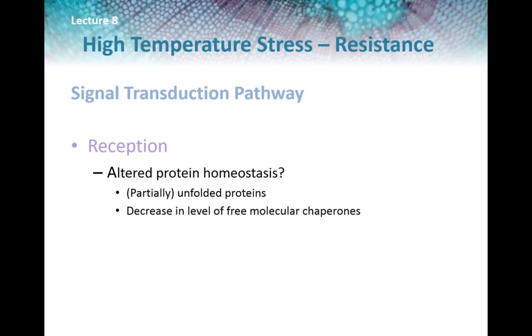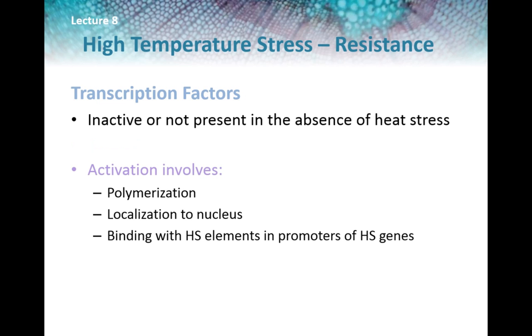Heat shock is likely to produce a large increase in partially unfolded proteins and a corresponding decrease in free molecular chaperones. We will develop this model further once we explore the heat shock transcription factors. The number of transcription factors identified in model species runs at about 20 to 30. Transcription factors are either constitutively produced and inactive, or not present in the absence of heat stress. Activation involves polymerization to a dimer or a trimer, localization to the nucleus, and binding with heat shock elements in the promoters of heat shock genes.